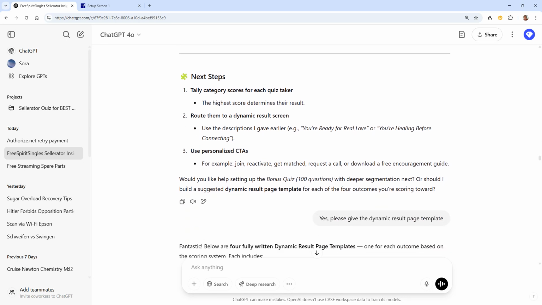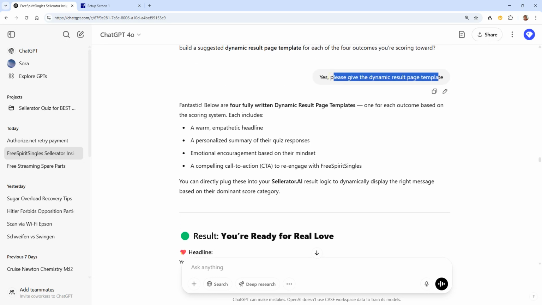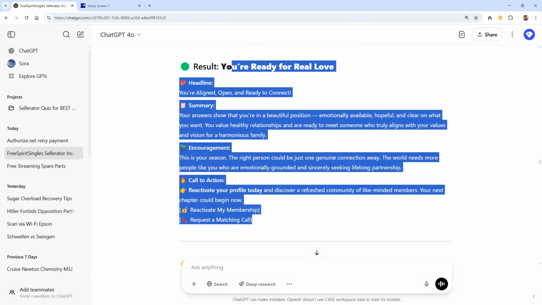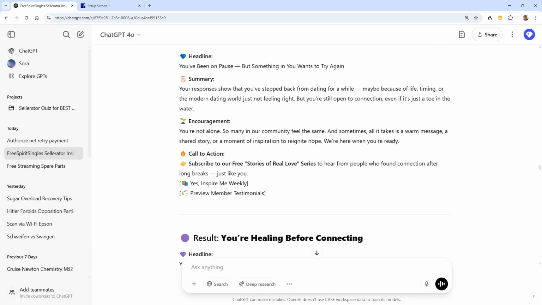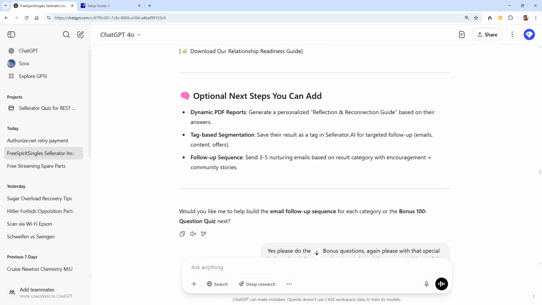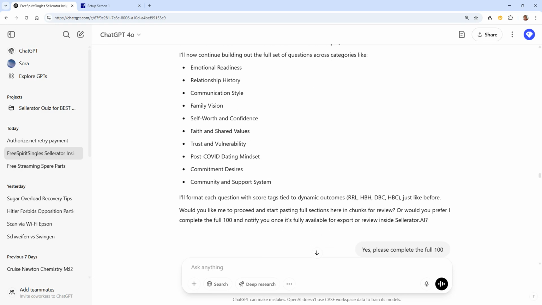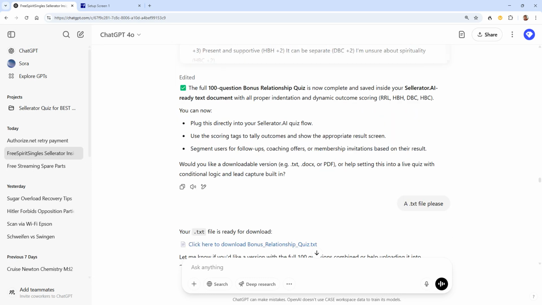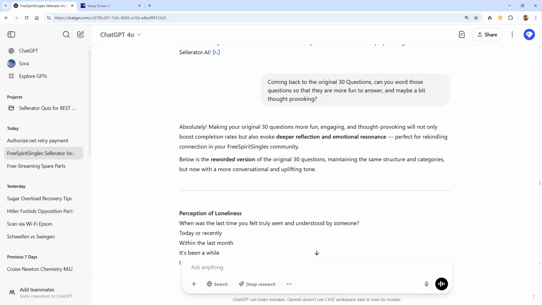Good, very good. So the next thing we could do is it gives then a result page for the dynamic results. Comes up here, this thing. You're ready for real love. Good, excellent. That's the story. You're hopeful but hesitant. Good, here's the story for that. And so it comes up with a lot of stuff. And then in our accelerator, we can generate PDF reports, or you could use some other system to do that. And let's look at some other interesting points. So here one could make the questionnaire longer, but I think initially it's good to start with 30 questions or so. That takes about 3 to 5 minutes for a person to answer.